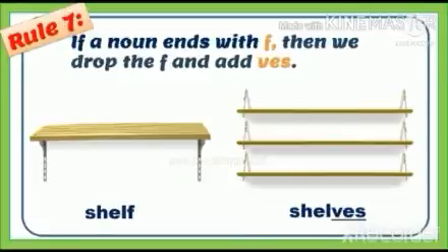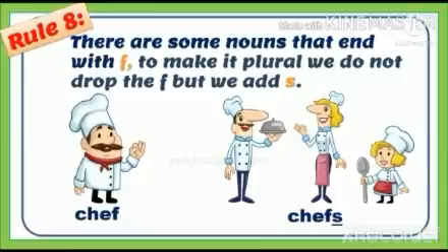Rule 7, children. If a noun ends with f, then we drop the f and add ves. For example, shelf, shelves. The word shelf ends with the letter f. So to make it into its plural form, we drop the letter f and we write ves. Rule 8.